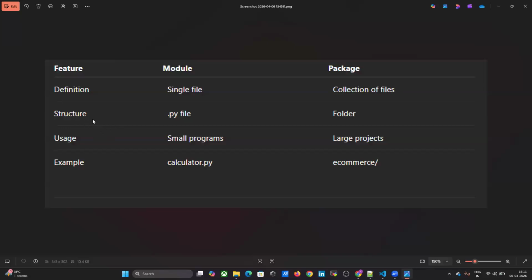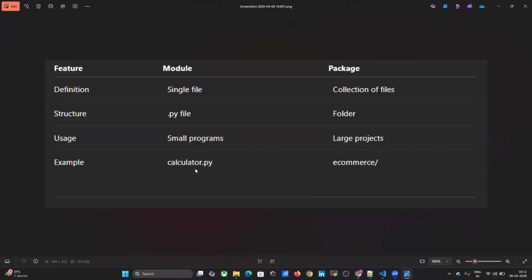What is the structure of a module? You just have to create one file, and the file name must end with .py. And what is a package? That is just a folder. Usage: wherever there are small requirements or small programs, you go for a module. Wherever large projects are required, you have to use a package.